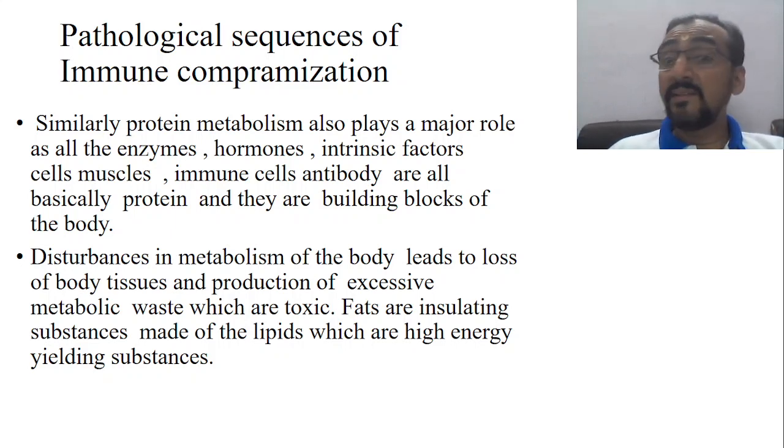Now, disturbance in the metabolism of protein in the body leads to loss of body tissues, because we know that protein is the building block, and to the production of excessive metabolic waste, which is toxic. Now, this is very important. When proteins are catabolized, they basically yield nitrogen containing products. Amino acids are nitrogen containing products. Now, a lot of ammonia is also formed, or nitrogen wastes are also formed.